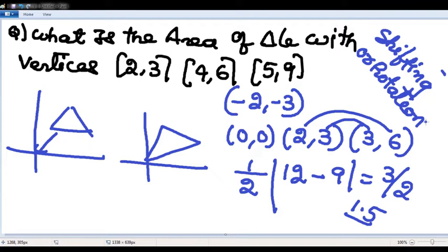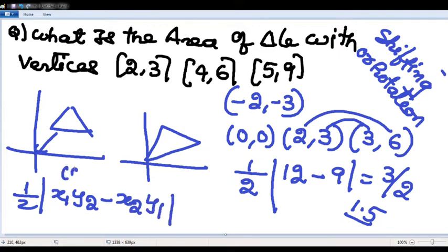2 minus 2 is 0, 3 minus 3 is 0, 4 minus 2 is 2, 6 minus 3 is 3, 5 minus 2 is 3, 9 minus 3 is 6. Then apply the formula, right? The area of the triangle with points (0, 0), (x1, y1) and (x2, y2) is half of x1 y2 minus x2 y1.